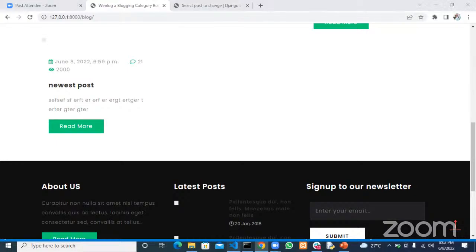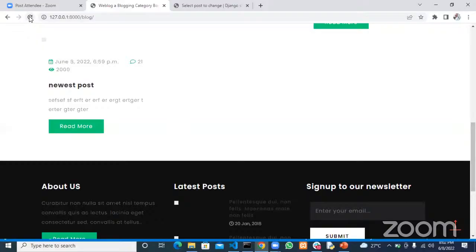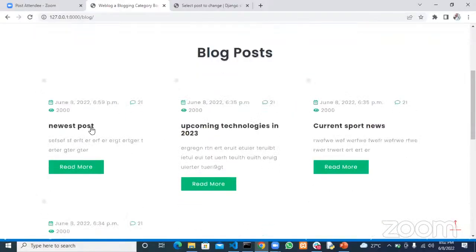So you want to reverse that. You want the newest time to get on top, and the oldest time gets below. So you go ahead and add a dash in front of that, or a minus sign, or should I say a dash in front of the timestamp. It means reverse the order of the arrangement. Okay, so that if I refresh this, we should have our newest post up there.